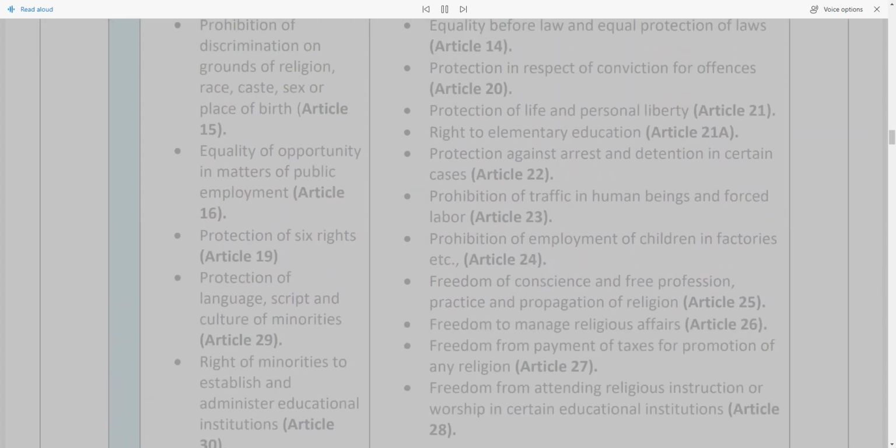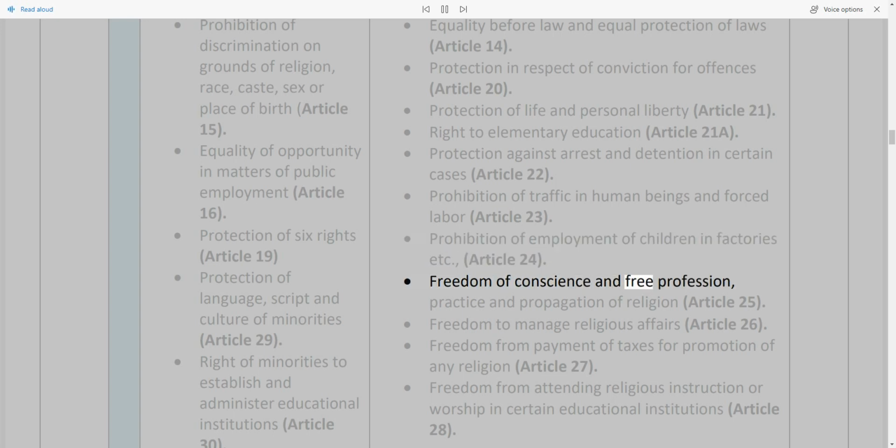Equality before law and equal protection of laws, Article 14. Protection in respect of conviction for offences, Article 20. Protection of life and personal liberty, Article 21. Right to elementary education, Article 21A. Protection against arrest and detention in certain cases, Article 22. Prohibition of traffic in human beings and forced labour, Article 23. Prohibition of employment of children in factories etc., Article 24.